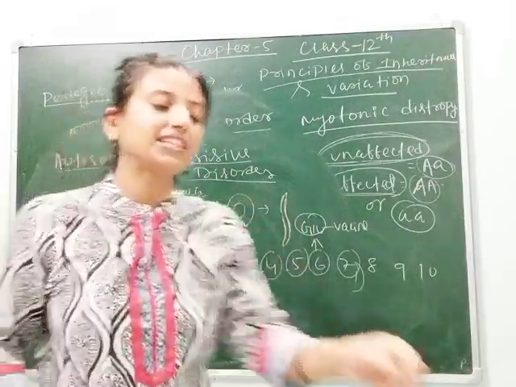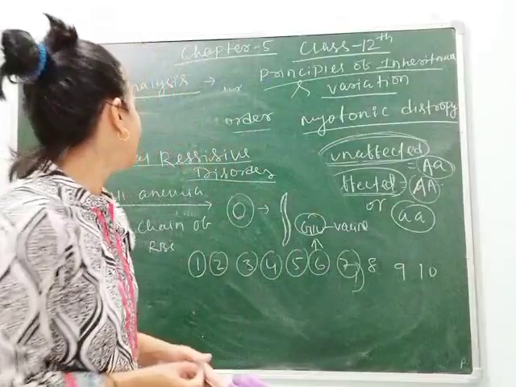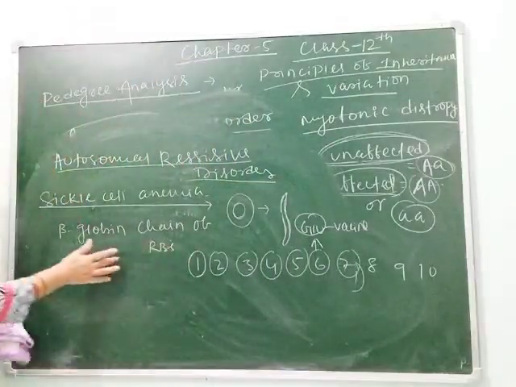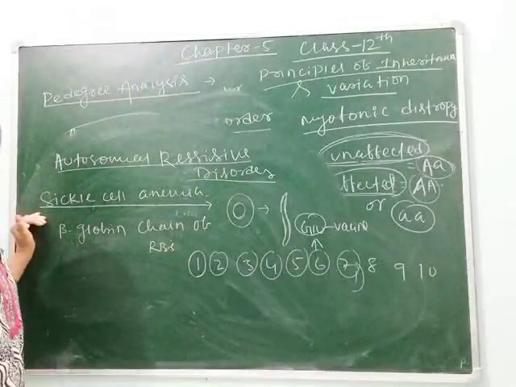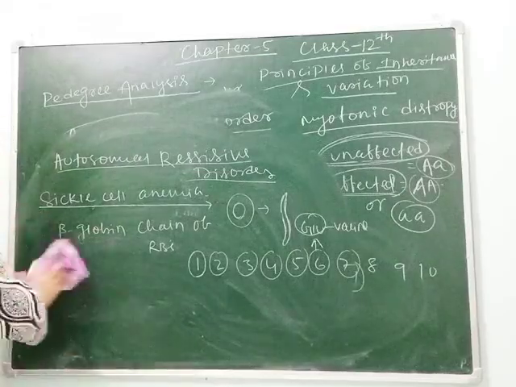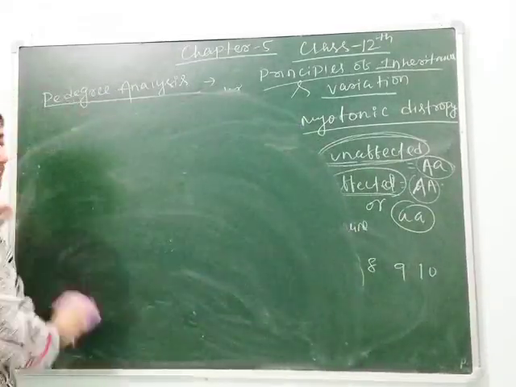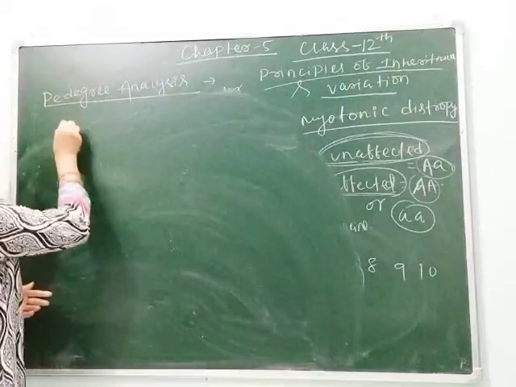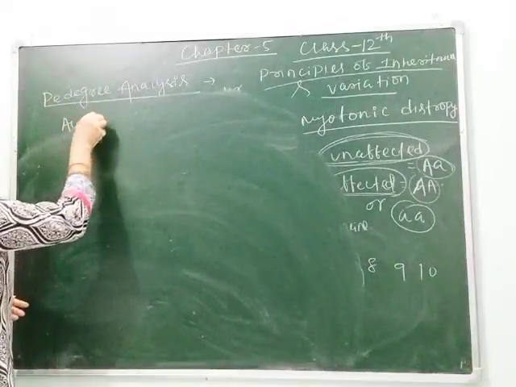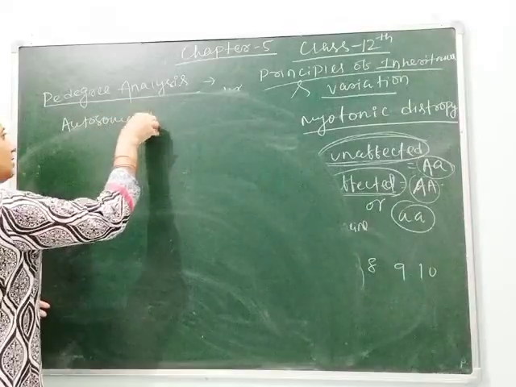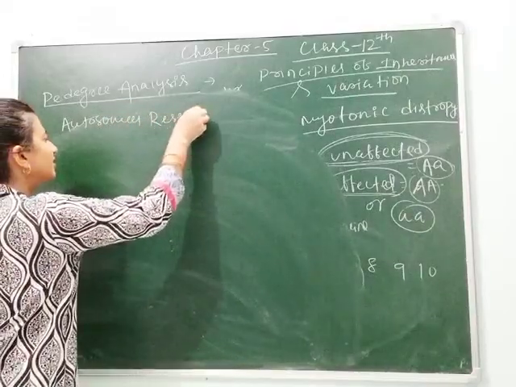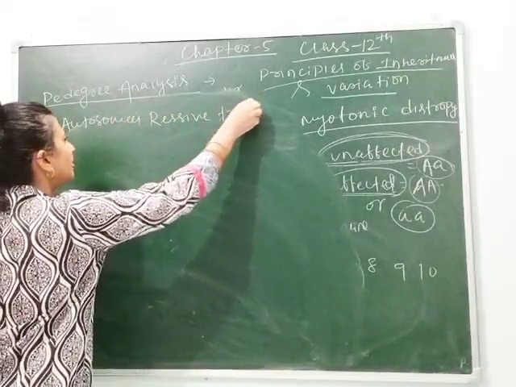Now we will study this disease through pedigree analysis. So let's see. Here I think you can understand what sickle cell anemia is. So let's do the pedigree chart to understand sickle cell anemia. This is an autosomal recessive disorder or trait,